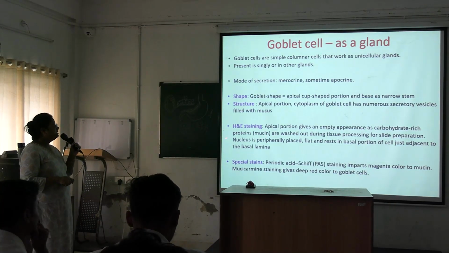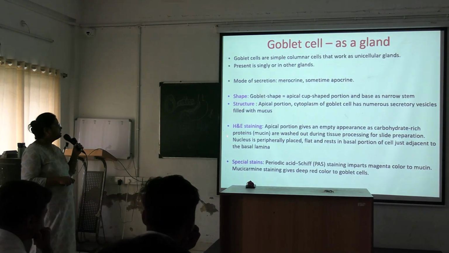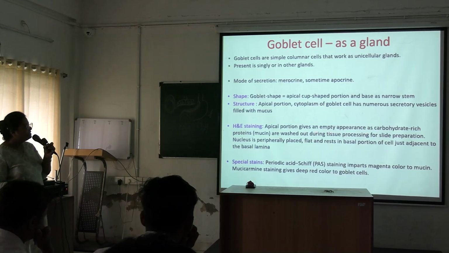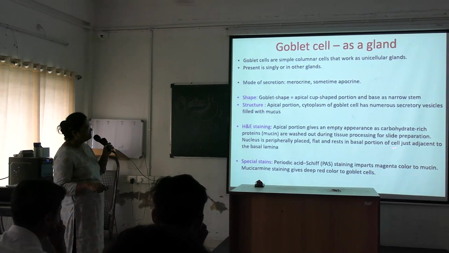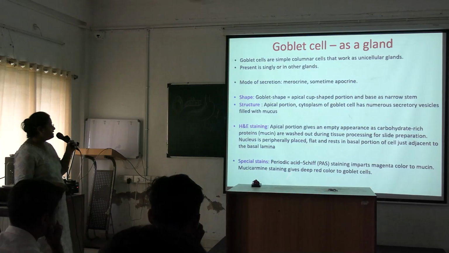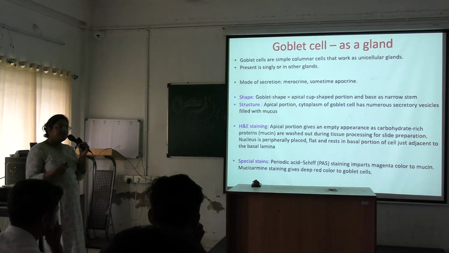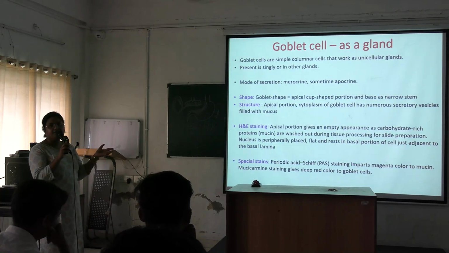Next is HE staining. The apical portion gives an empty appearance as carbohydrate-rich proteins, mucin, are washed out during tissue processing for slide preparation, and the nucleus is peripherally placed, flat, and rests in the basal portion of the cell just adjacent to the basal lamina. And special stains are used for staining the mucin.